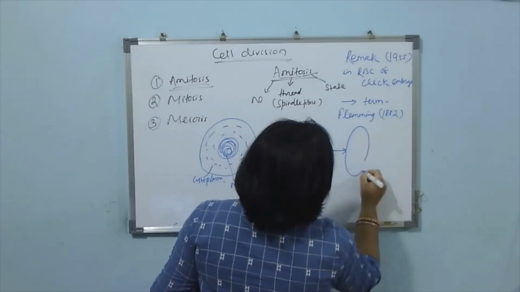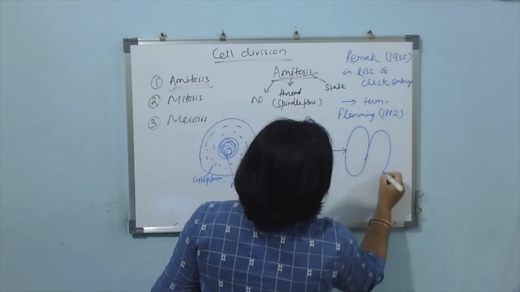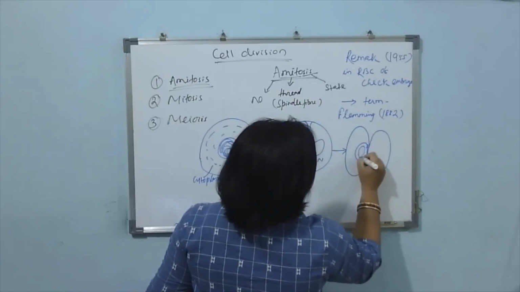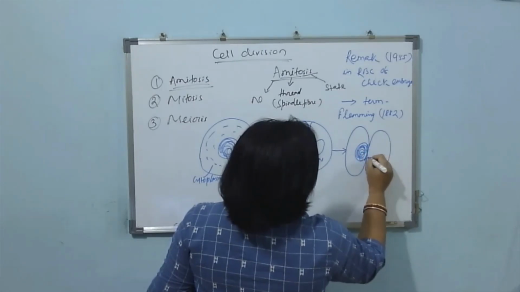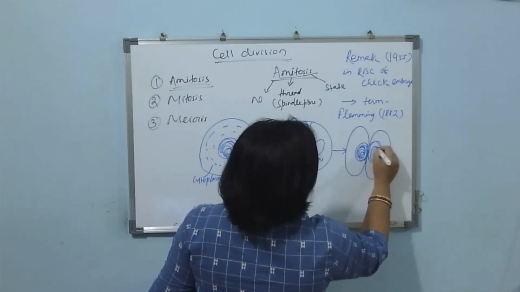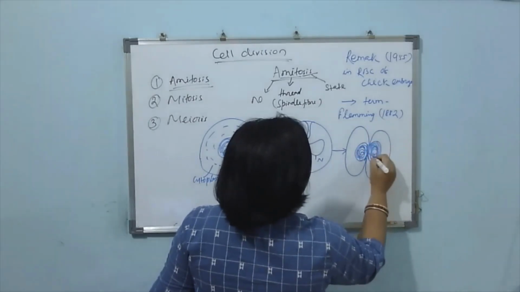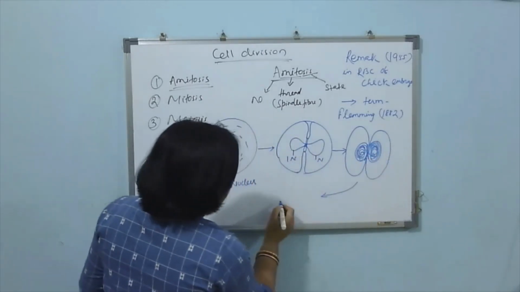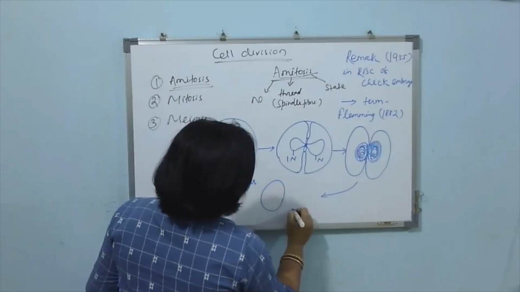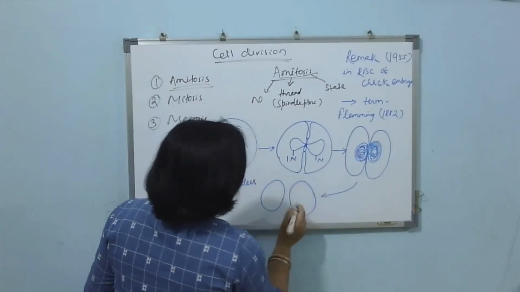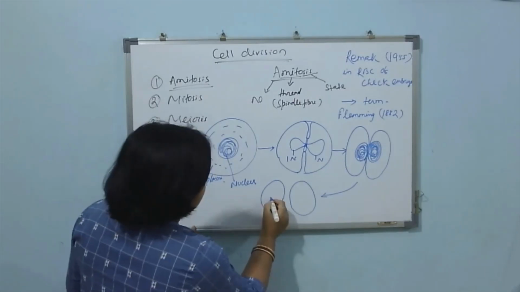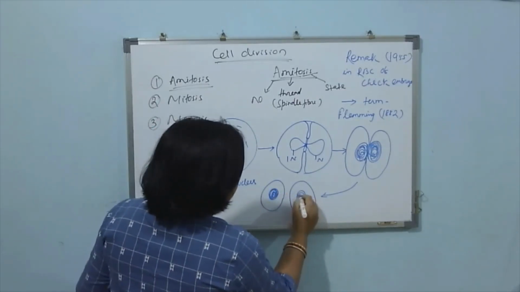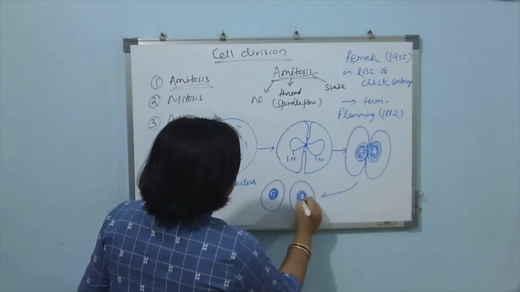One cell will be like this, another will be like this. First, this is one nucleus, this is another nucleus. After that, both the daughter cells will separate and form two individual daughter cells. This is one, this is another one.